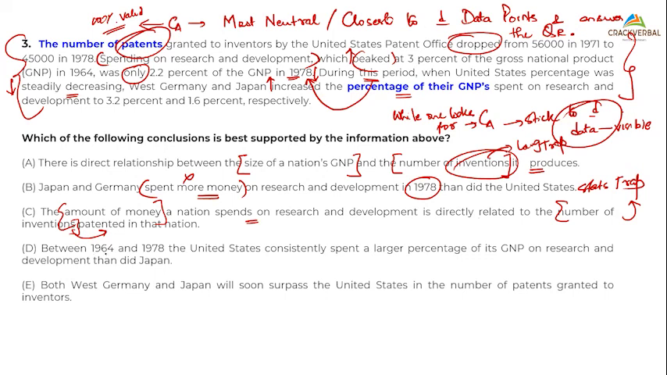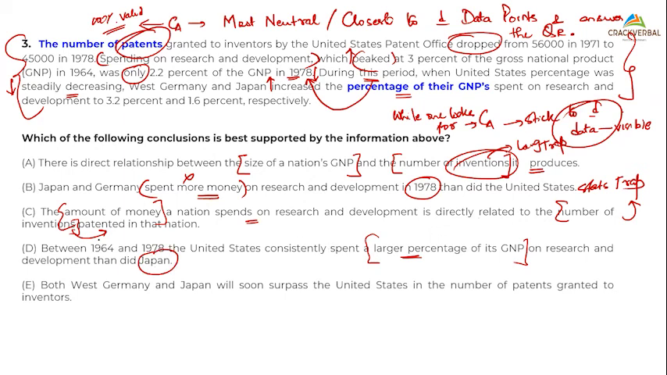Between this and this, between 64 and 78, the US spent a larger percentage of its GNP. Now, this is talking of percentage of GNP. Is the para speaking of percentage of GNP? Yes. The US spent around 3 in 64, and in 78, 2.2, and development than did Japan. Now, obviously, I know Japan also spent.